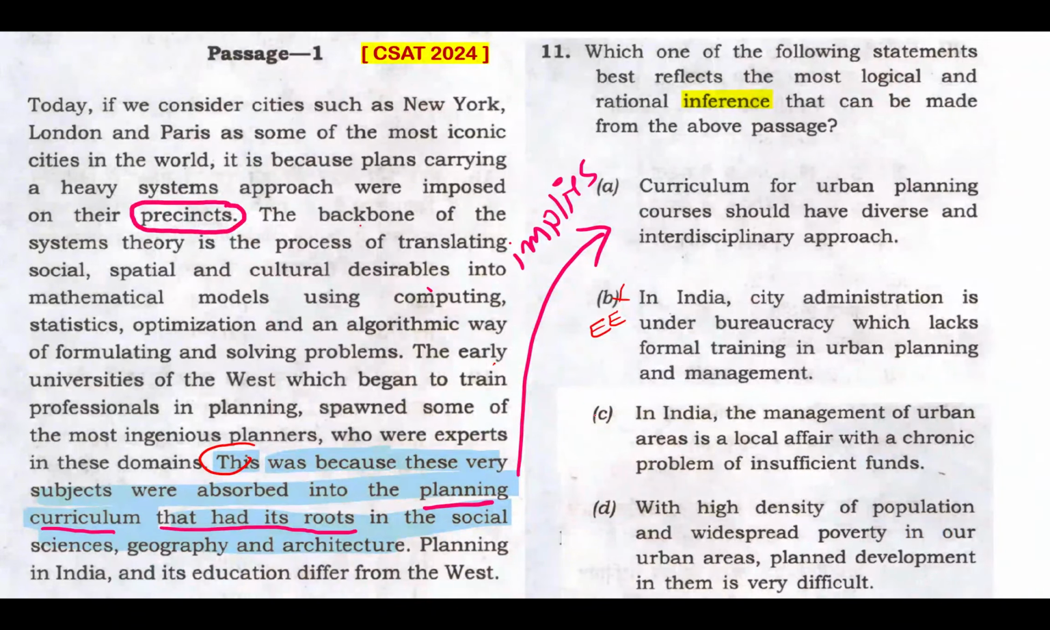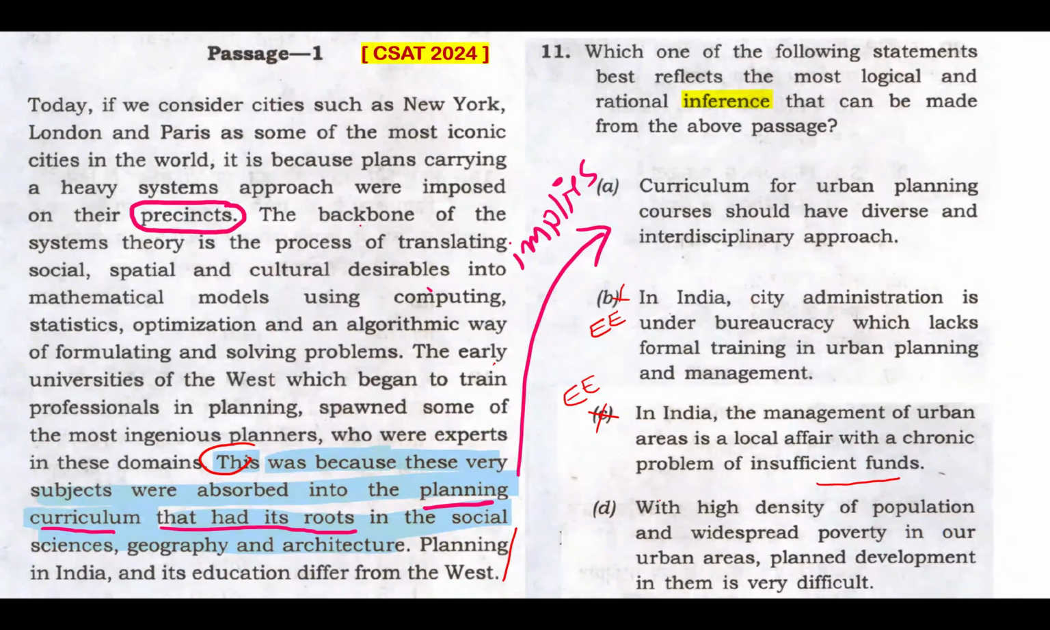Option C. In India, again in India, the management of urban areas is a local affair with a chronic problem of insufficient funds. There's nothing mentioned about funds here. Chronic problem, local affair. No, that's not what is mentioned in Indian context. Something mentioned in Indian context, yes. Planning in India and its education differ from the West. Just towards the end, Indian context is mentioned. That's it. And this is also an easy elimination. The passage being tough with its language, but elimination became very easy.